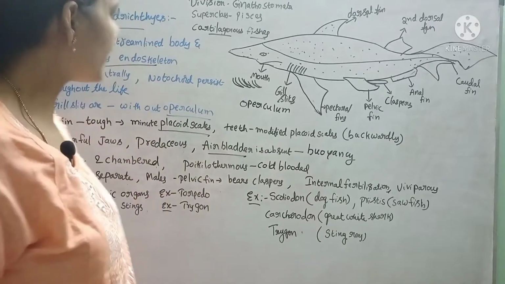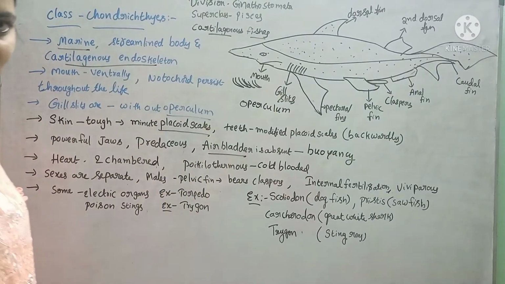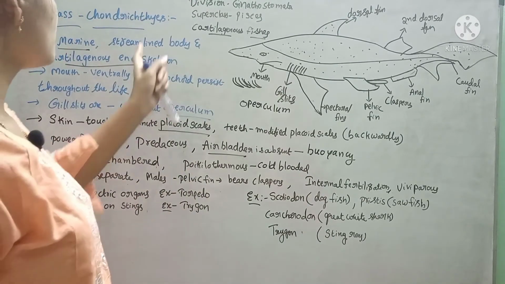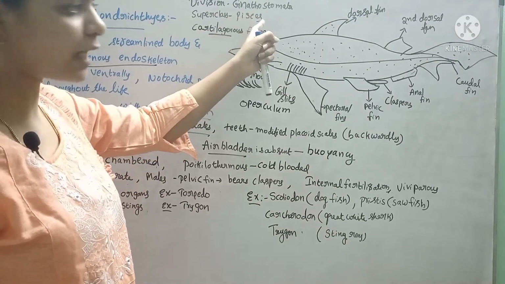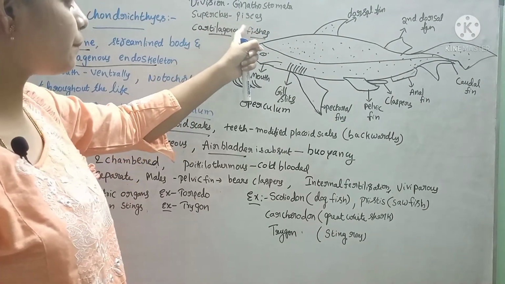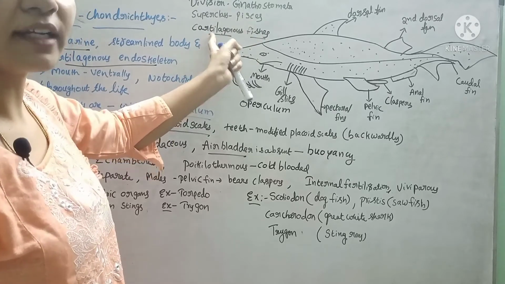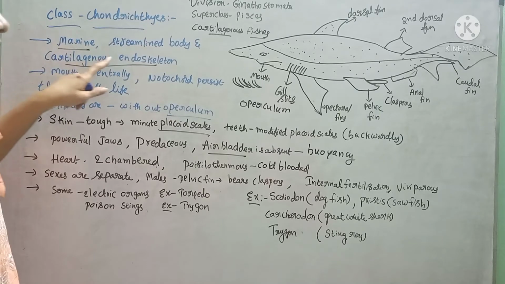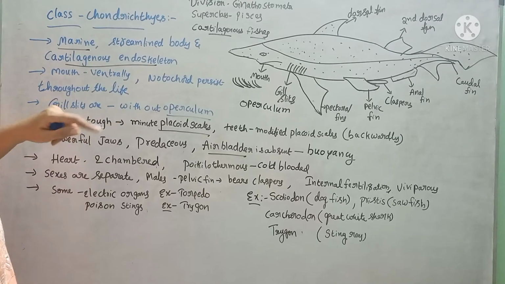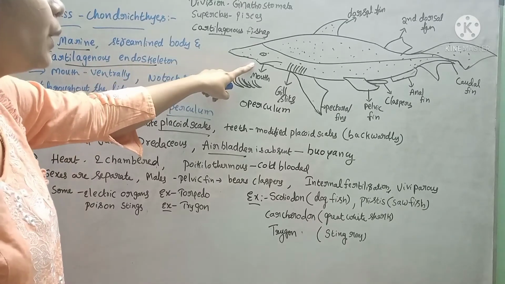These are the general characters of the Chondrichthyes. Once again, we'll discuss. The Chondrichthyes come under the division Gnathostomata, under superclass Pisces. They are commonly called cartilaginous fishes. They have a cartilaginous endoskeleton. The mouth is ventrally located.